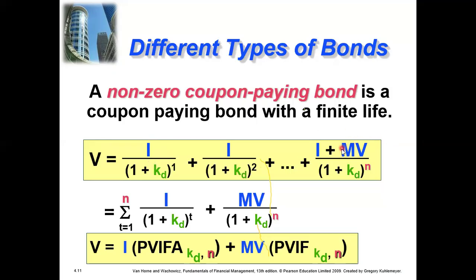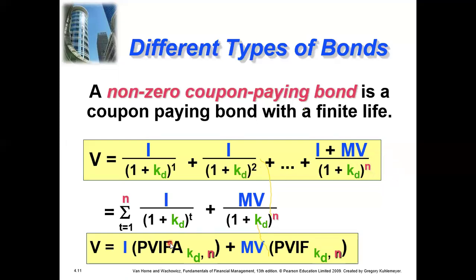MV is the maturity value. This is the face value. Maturity value means face value. As I have just explained, the maturity value or the face value would be $1,000 in case of a bond. The small k is the discount rate, the capitalization rate, and n is the time period.